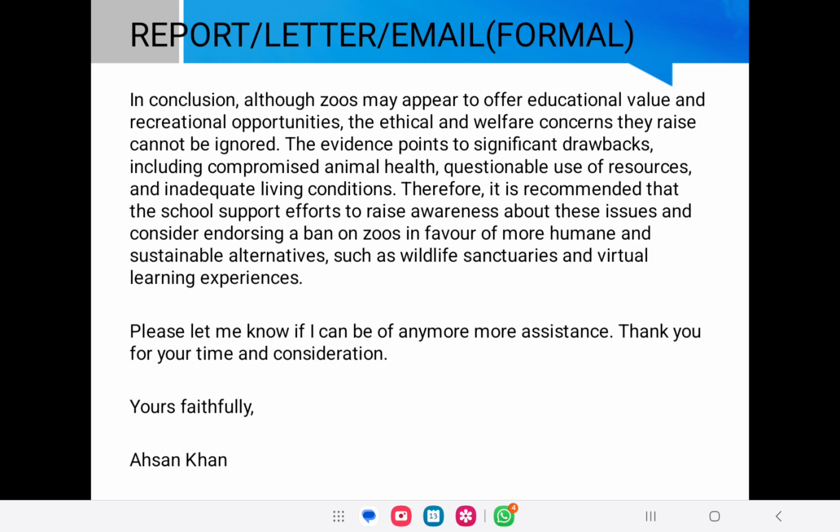Therefore, it is recommended. Now, you have to give recommendations in the last paragraph also. Therefore, it is recommended that the school support efforts to raise awareness about these issues and consider endorsing a ban on zoos in favor of more humane and sustainable alternatives such as wildlife sanctuaries and virtual learning experiences. After that, you will add one more sentence: Please let me know if I can be of any more assistance. Thank you for your time and consideration. In your report, you will add such a sentence at the end.